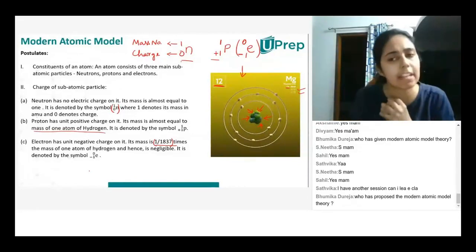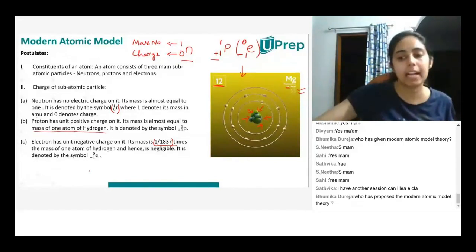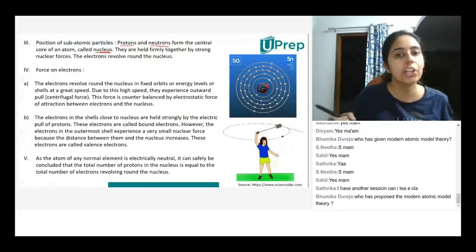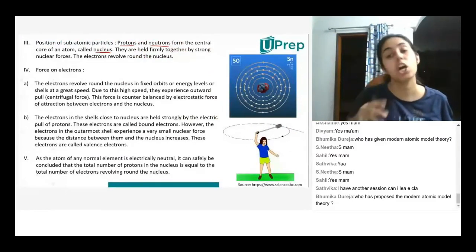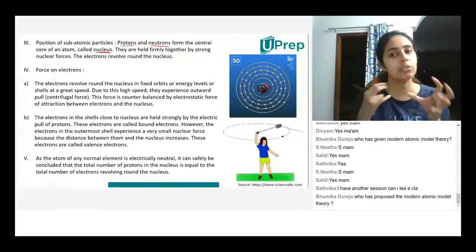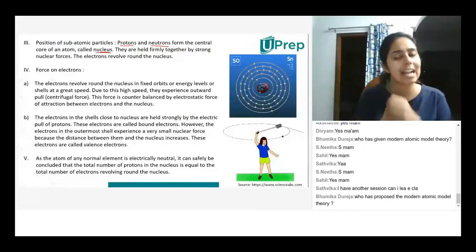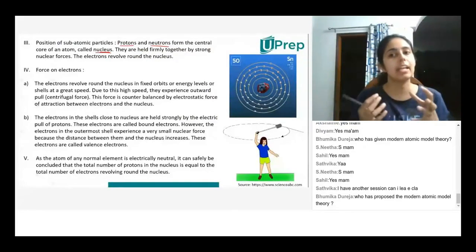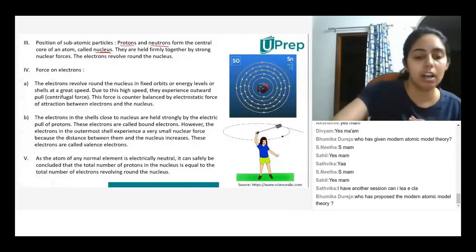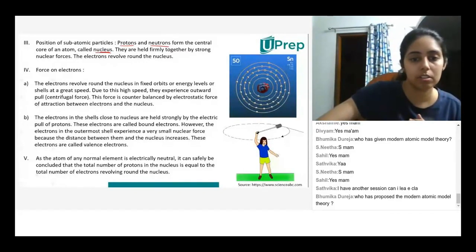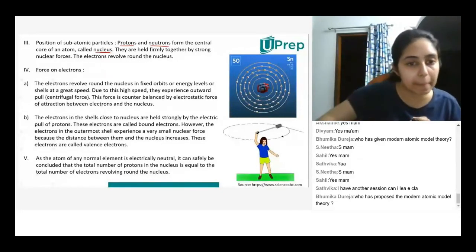They're held together very strongly by forces called nuclear forces. So neutrons and protons are attracted to each other, which is why they are all clumped together and rotating around each other, due to very strong forces between them.